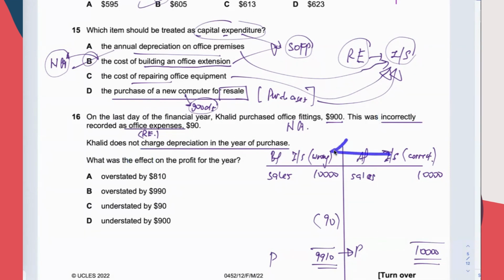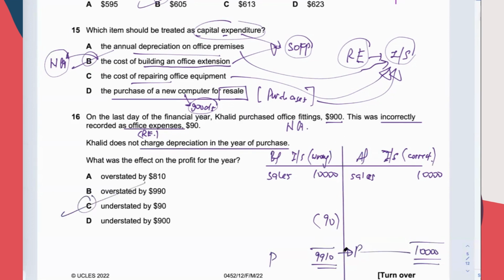So right to the left, effect of error, profit becomes lower. Profit becomes lower by 90. C. Okay, profit becomes lower by 90. Yeah, this question is a short question, but you have to analyze it carefully. Then only you can choose the correct one.